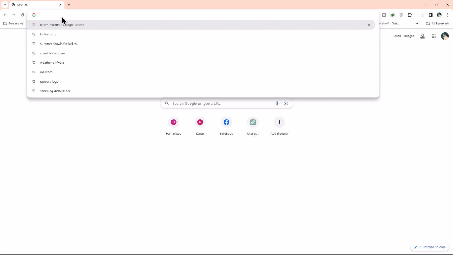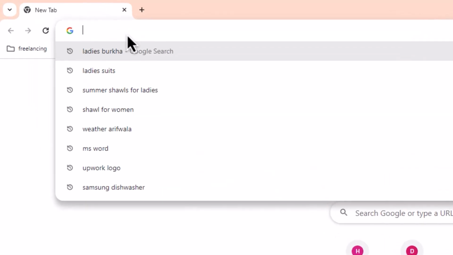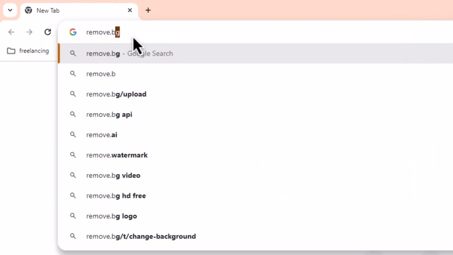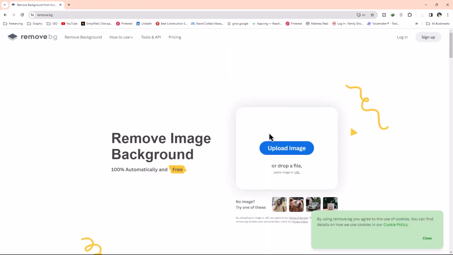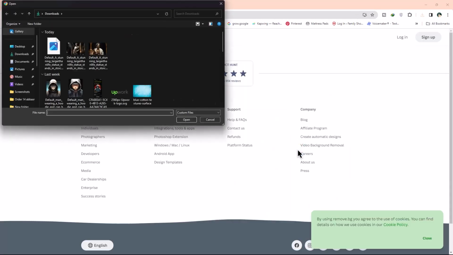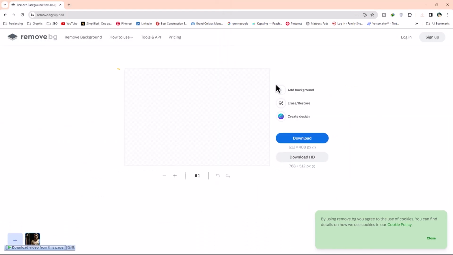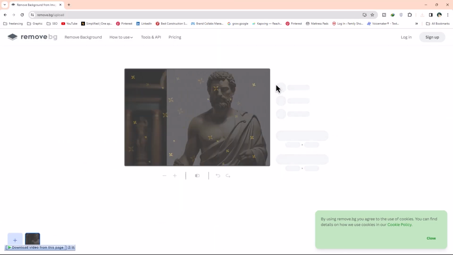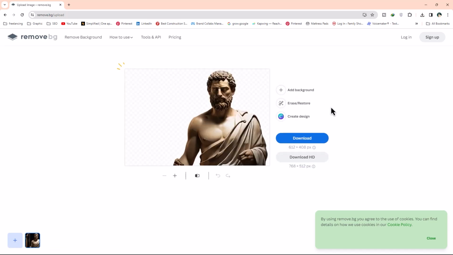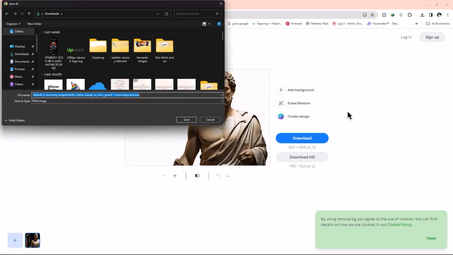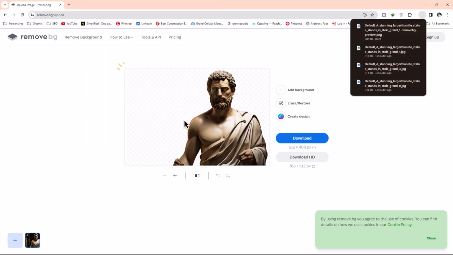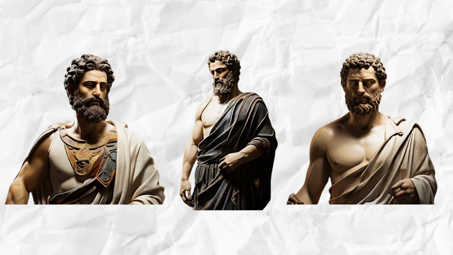The next step is to remove the background of these images, so simply visit remove.bg on your web browser and hit enter. Here, click on the Upload Image button and choose your desired image from your computer. This process may take a short time, and there you have it. The image background has been successfully removed. Simply click on the Download button to download the image. Now repeat this process to remove the background of all the images.